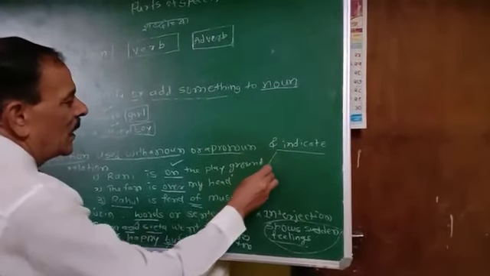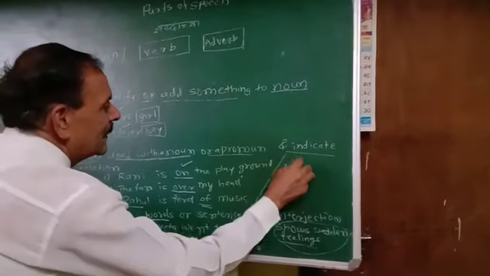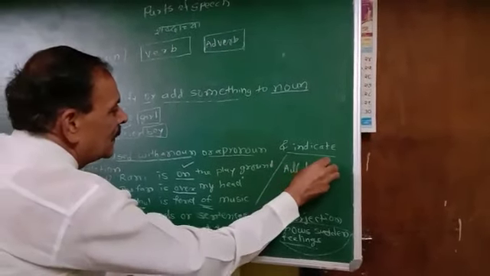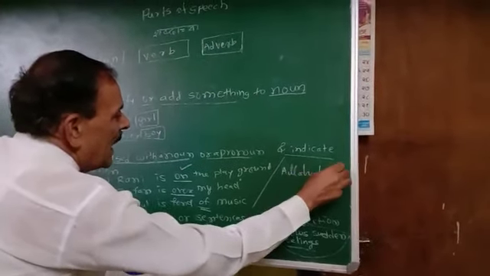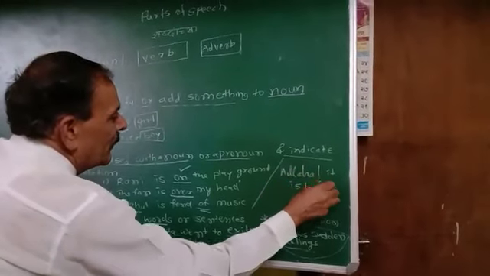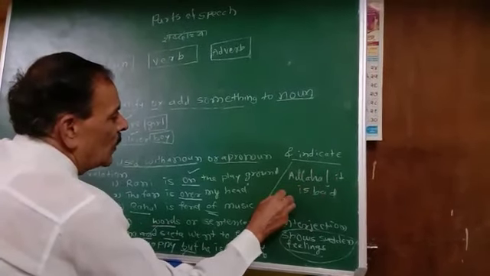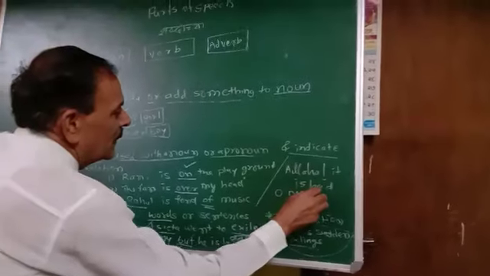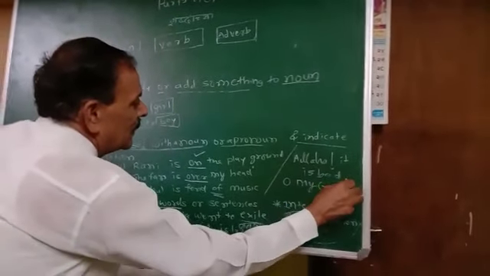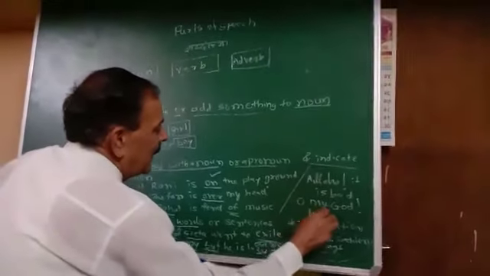Hooray or alas, it's bad. Oh my God, he came here.